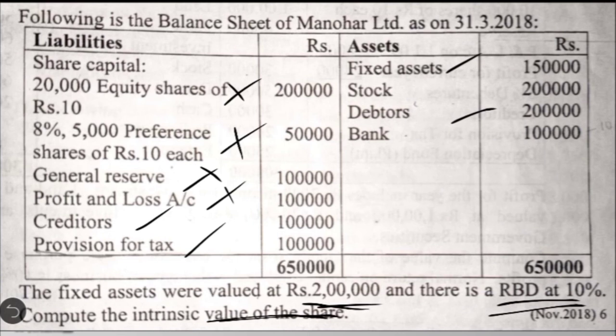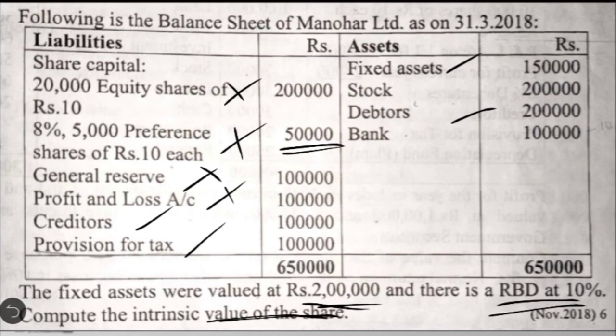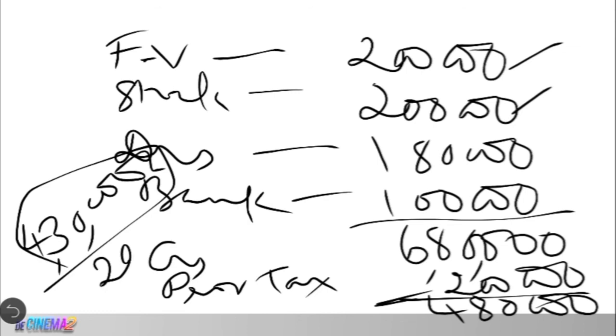From this 4,80,000, you have to deduct the amount payable to the preference shareholders. Here the capital is 50,000. So 4,80,000 minus 50,000, you will have a balance of 4,30,000. This is the net asset available for equity shareholders. Then divide by the number of equity shares. In this case there are 20,000 equity shares. So 4,30,000 divided by 20,000. See what net asset or intrinsic value you get per share.